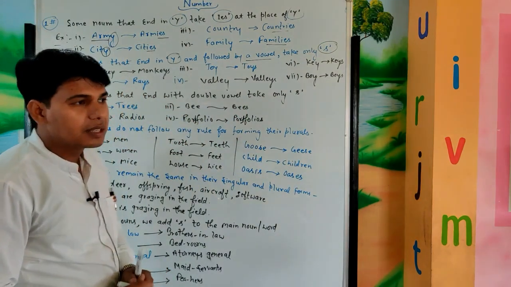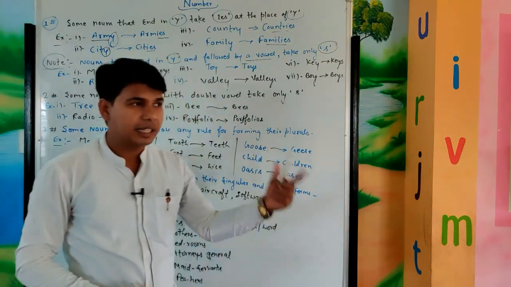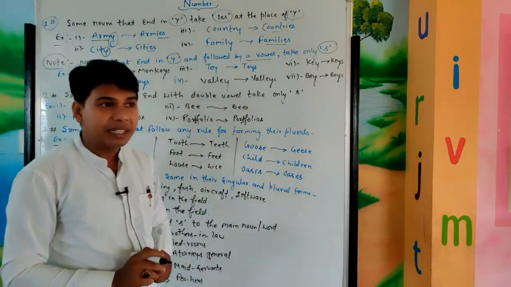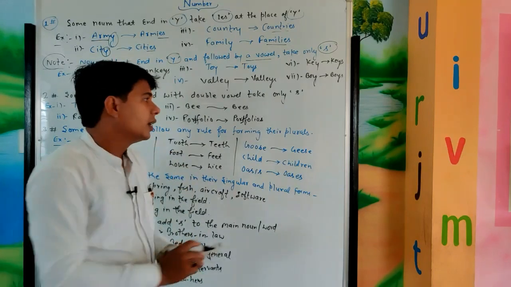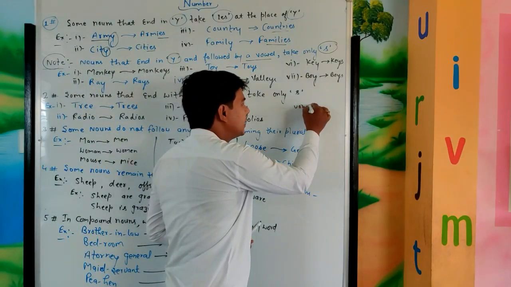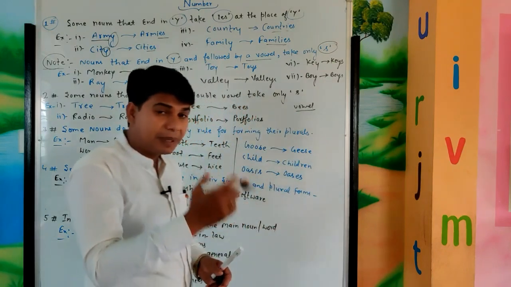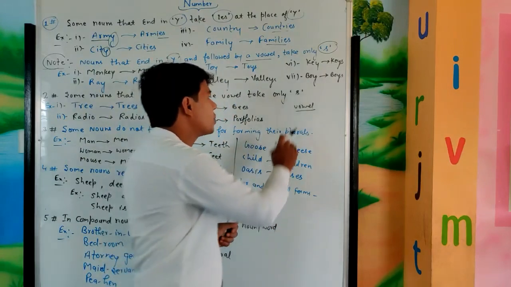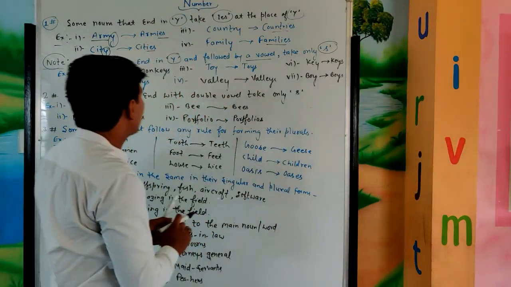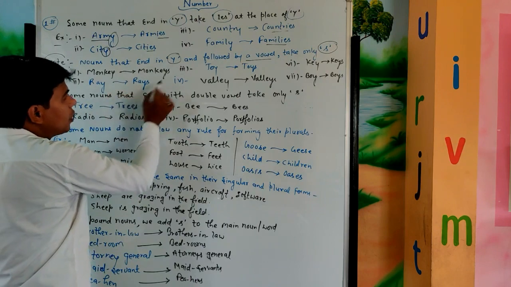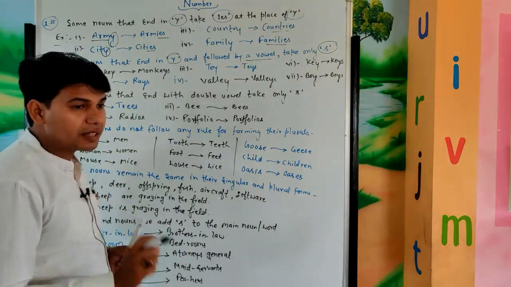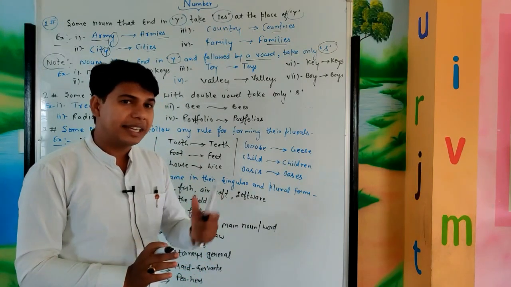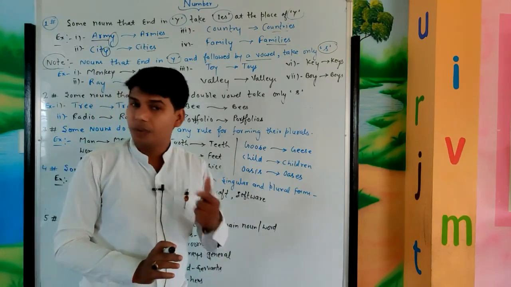I mean to say, suppose there is a word whose last letter is y, but just before the y there is a vowel. Then to make the plural of that noun we add only s. We don't replace y, we don't remove y, we add only s at the end of the word.